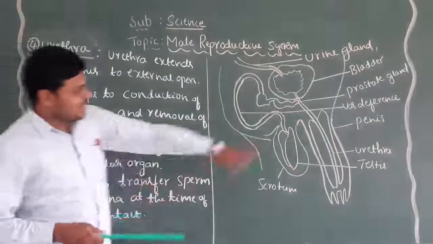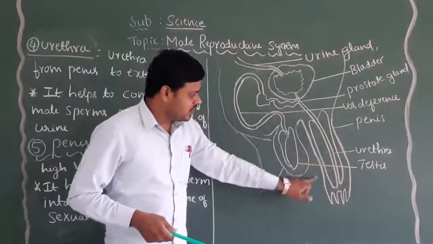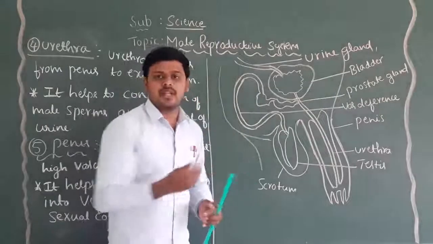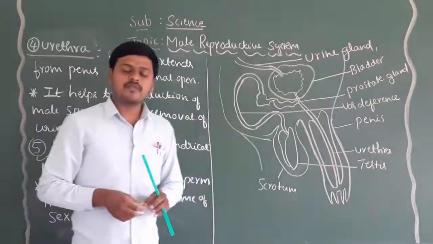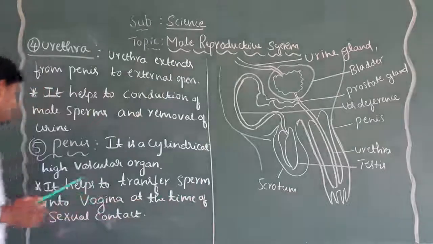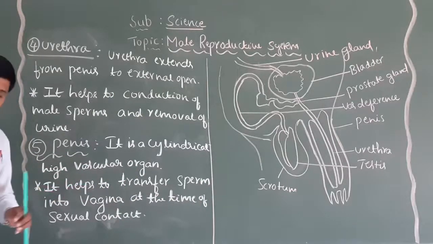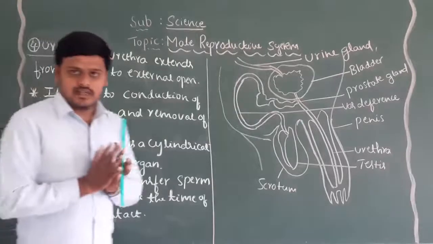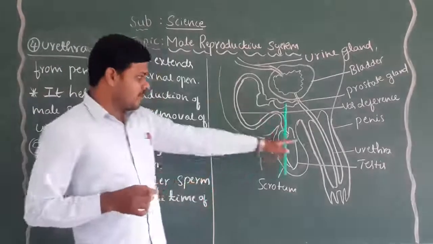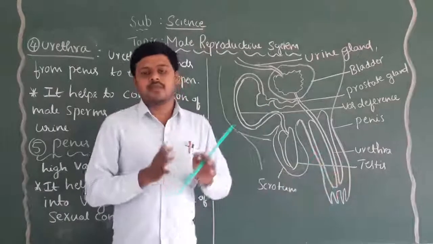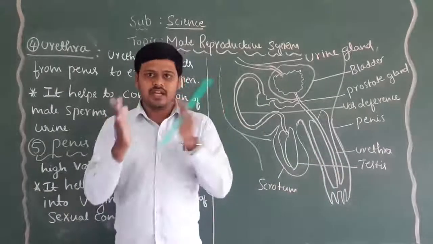The penis is very helpful for the transportation of male sperms towards the female reproductive system at the time of sexual contact. So the penis is a cylindrical, highly vascular organ and it helps to transfer the sperms into the vagina. Male and female reproduction takes place at the time of sexual contact between the male and female.